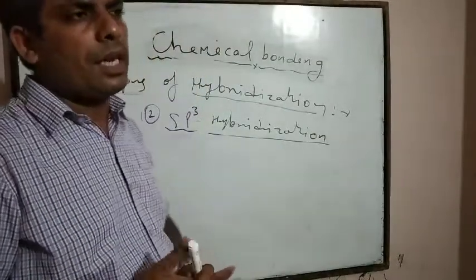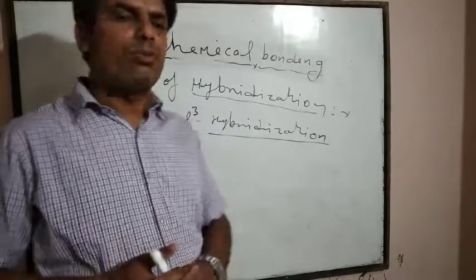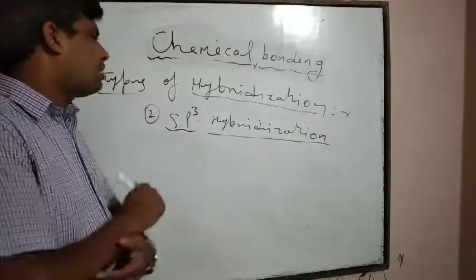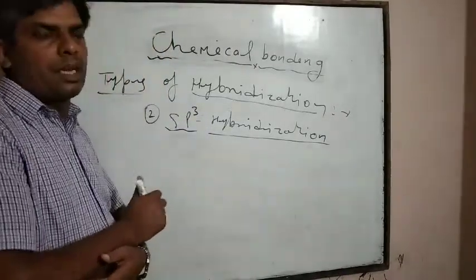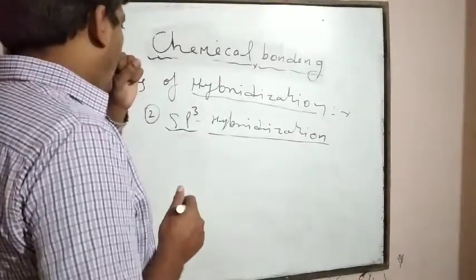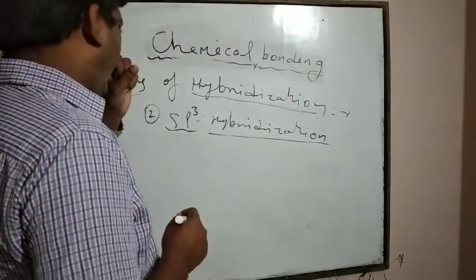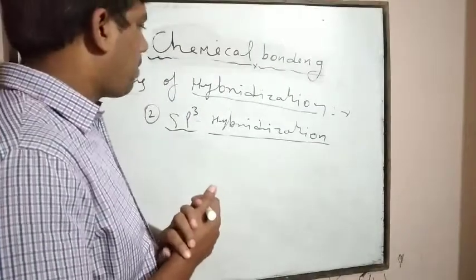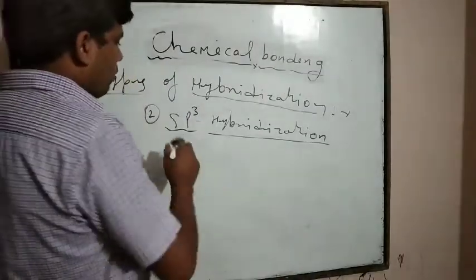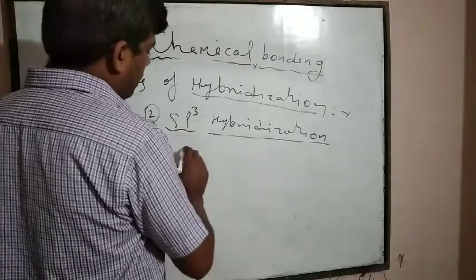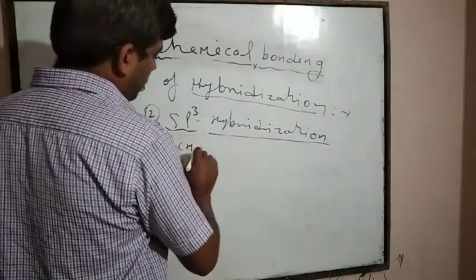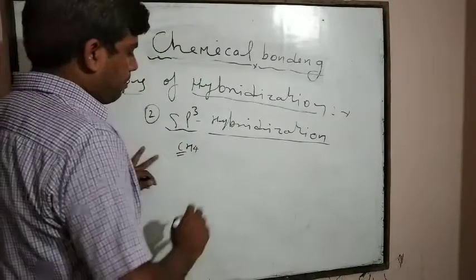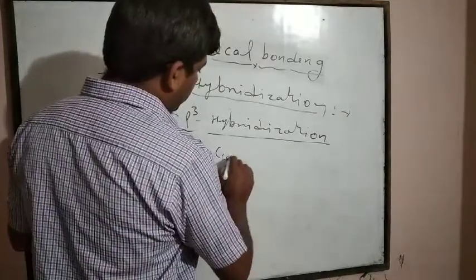When 1 s and 3 p orbitals intermix together, then they show sp3 type of hybridization. It has a tetrahedral or pyramidal structure. For example, if methane, CH4, is taken, then what happens? The atomic number of carbon is 6.